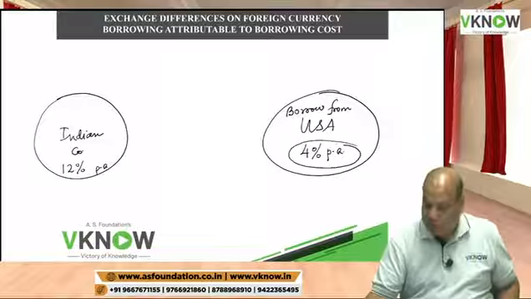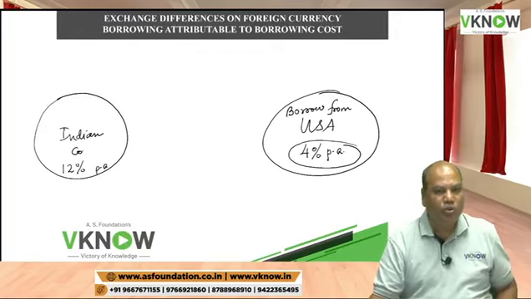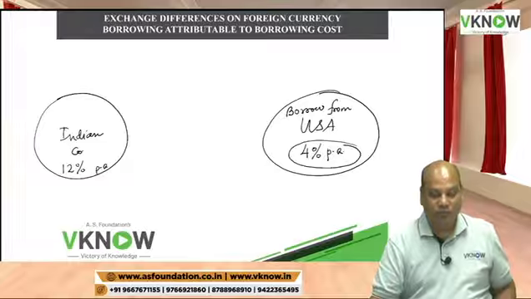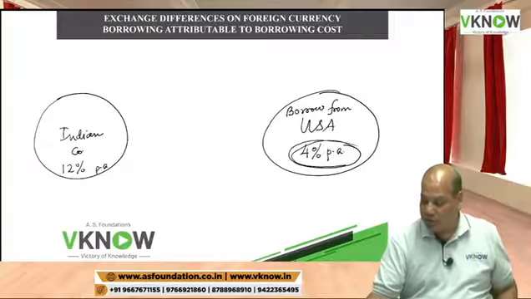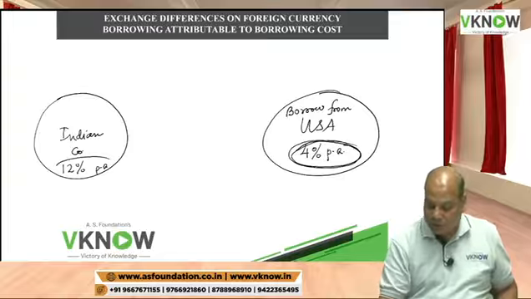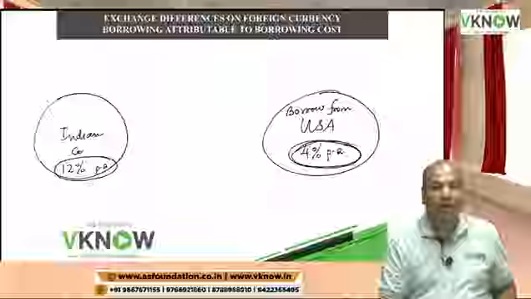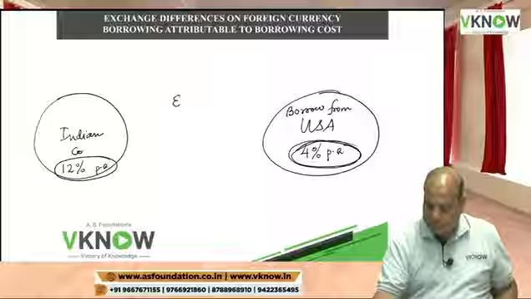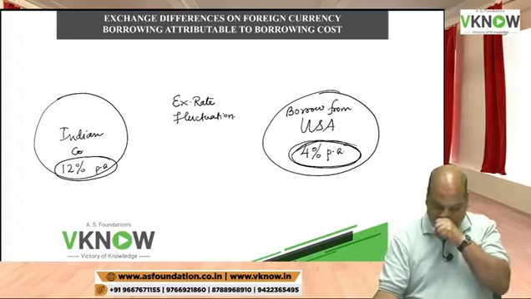So everybody should pack their bag, go to USA, and borrow money at 4%. But why does it not happen? Why am I sitting here shouting every day for 4 hours? Why don't I simply go to USA and borrow money at 4% and lend to somebody in India at 12%, and earn 8%? Why does it not happen? Because of exchange rate fluctuation.